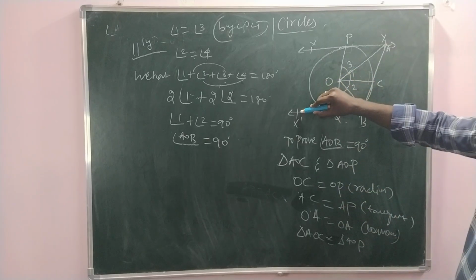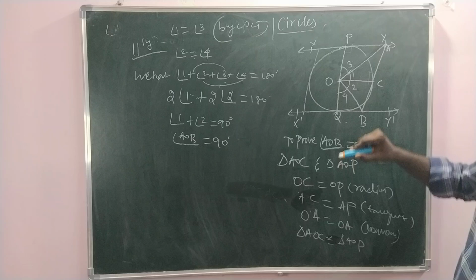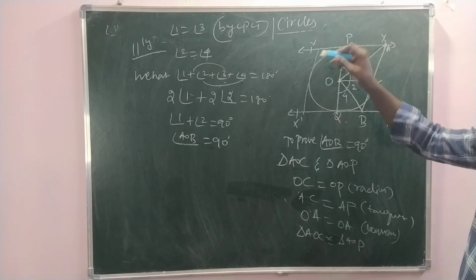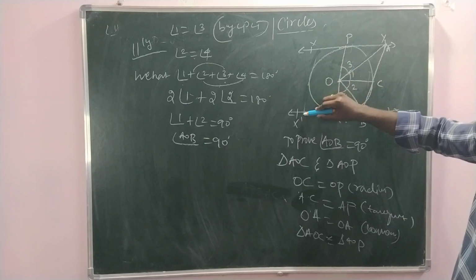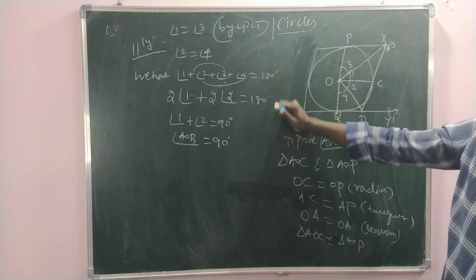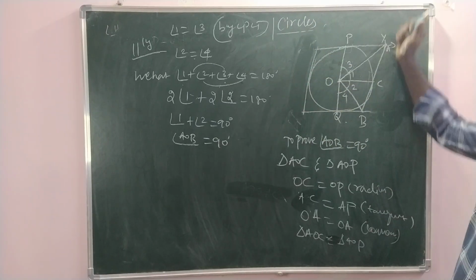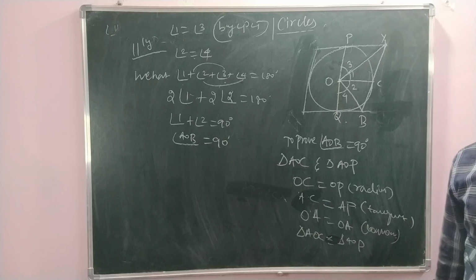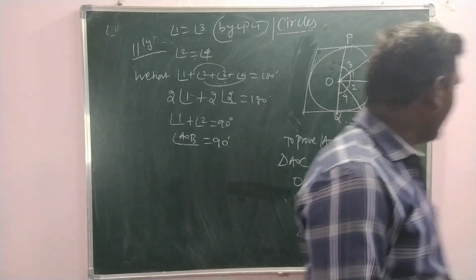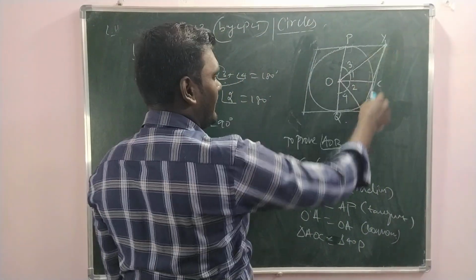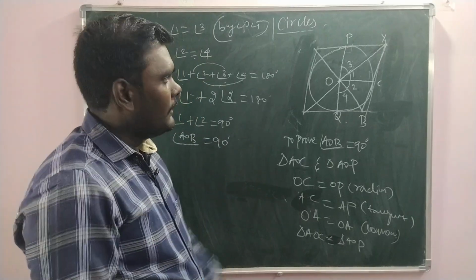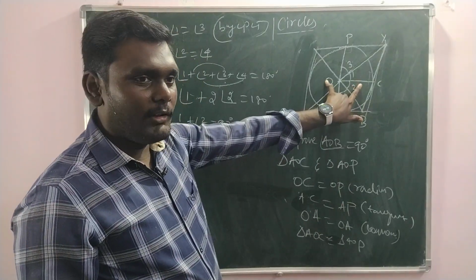We should draw one more thing here. You noted this down? We should draw one more thing like this. A tangent can be drawn and these things can be erased. It's a quadrilateral circumscribing a circle. Then angles subtended by the opposite sides are supplementary. Angles subtended by the opposite sides means this is one side, the opposite side is this one. The sum of these two angles is 180 degree, which we have to prove.